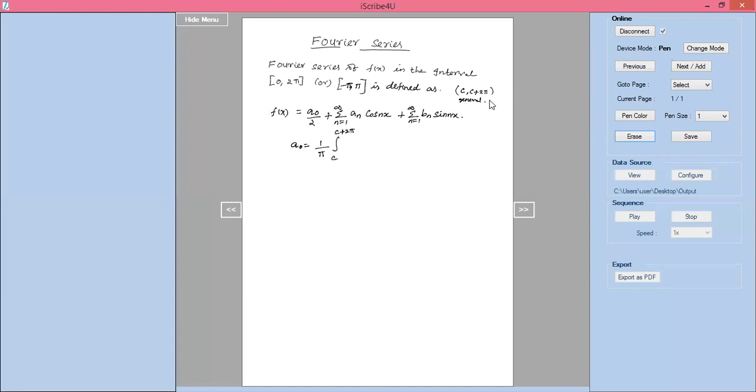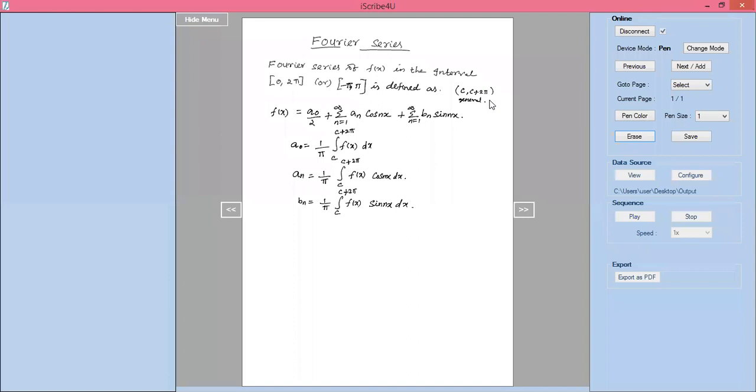A naught equal to 1 by pi into integral from c to c plus 2 pi of f of x into dx. Another one, an equal to 1 by pi into integral from c to c plus 2 pi of f of x into cos nx into dx. Another one, bn equal to 1 by pi into integral from c to c plus 2 pi of f of x into sin nx into dx. These are the formulas for a naught, an, bn.